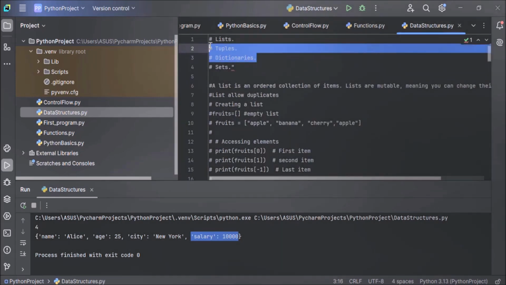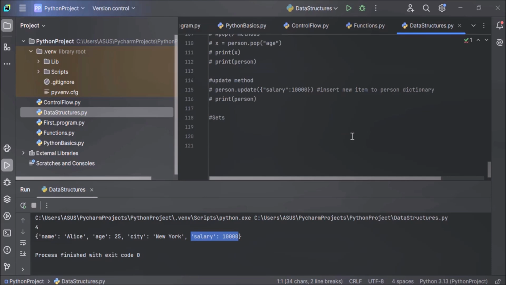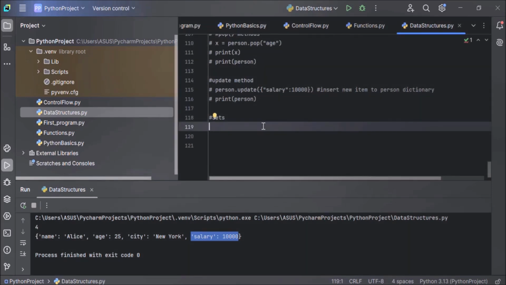The other 3 are list, tuple, and dictionaries. Now a set is a collection which is unordered, unchangeable, and unindexed.